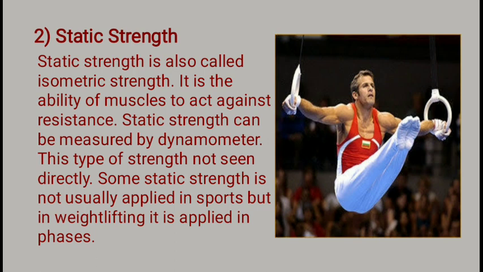Here you can see in a picture a very good example of static strength on Roman rings. These are the Roman rings used in gymnastics. The person has good strength in his arms and core muscles, and you can see the way he has lifted his body. It is not possible for a normal individual to lift the body in this way. A very good gymnast is in a static position. The strength of his muscles is applied, where he needs to balance and control his body in a straight alignment. You can see the shoulders are well aligned. Here the static strength is applied to hold this position for a time period.